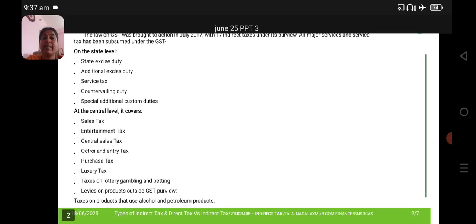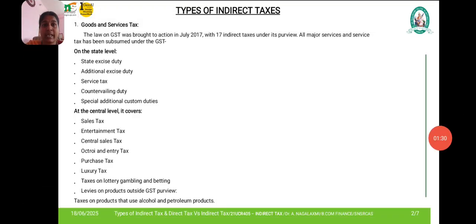What are the taxes which are based on the state level? Each state will have state excise duty, additional excise duty, service tax, countervailing duty, special additional customs duties. These are the taxes on the state level.